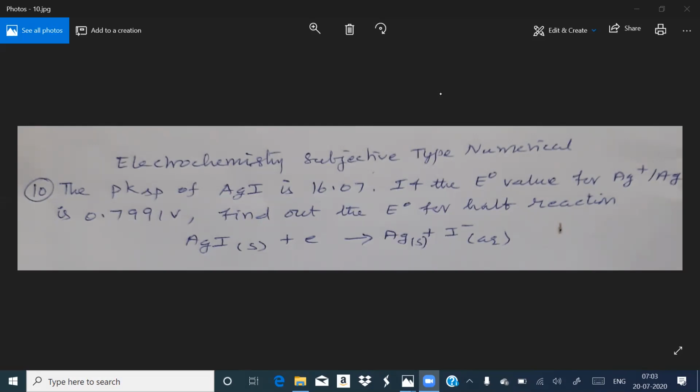This difference is there. Since it is an insoluble salt, solubility product is given, here in terms of pKsp. E0 value for the metal ion electrode is given, and they are asking E0 for the metal insoluble salt anion electrode.